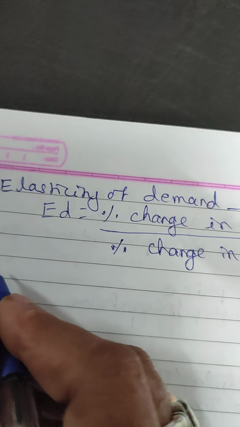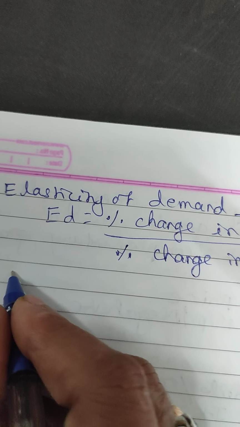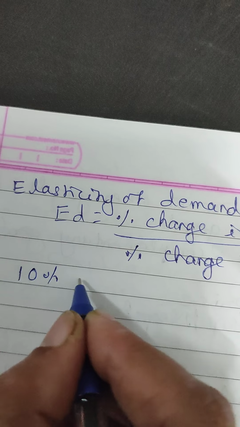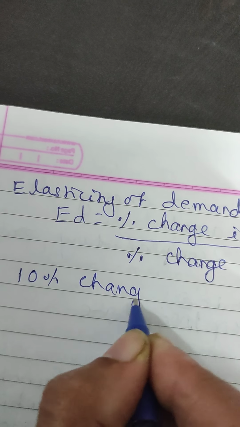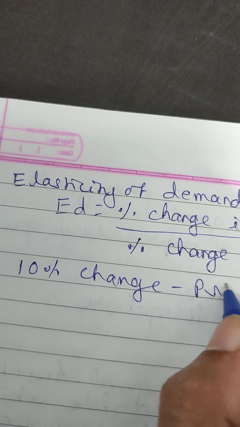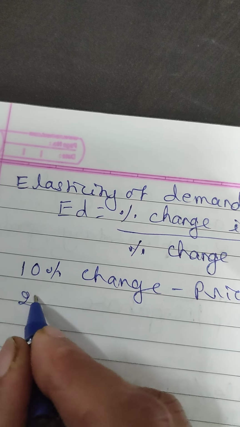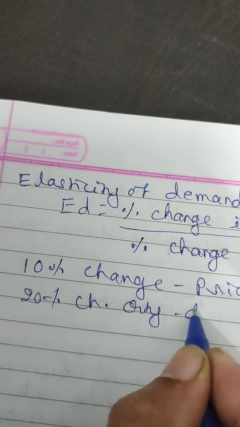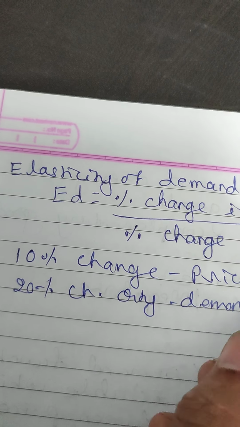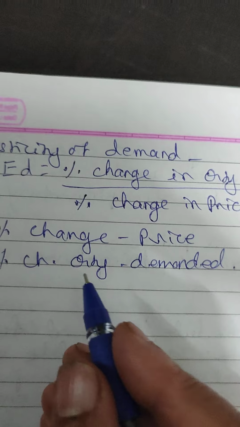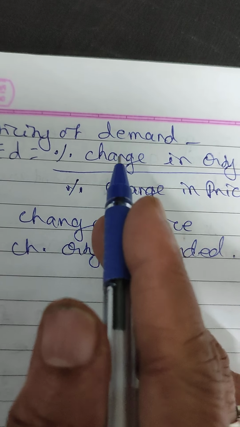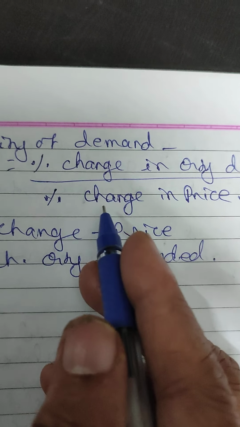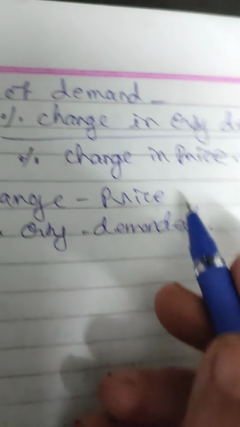So suppose the problem is given to you, 10% change in price leads to 20% change in quantity demanded. So what is the elasticity of demand? So this formula I have to write. Elasticity of demand is equal to what? Percentage change in quantity demanded divided by percentage change in price.